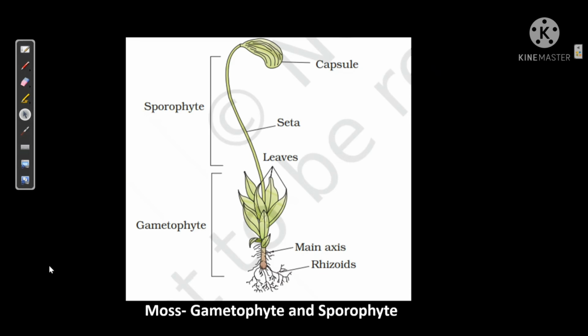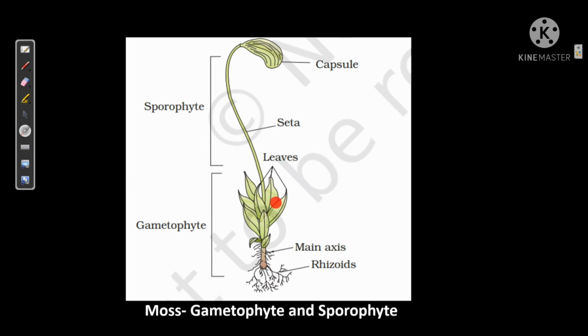And then this is how the moss gametophyte structure is. They have the main plant body that is haploid, and this is called the gametophyte, which consists of stem-like structures, leaf-like structures, and root-like structures called rhizoids.